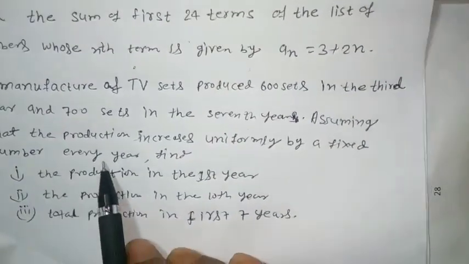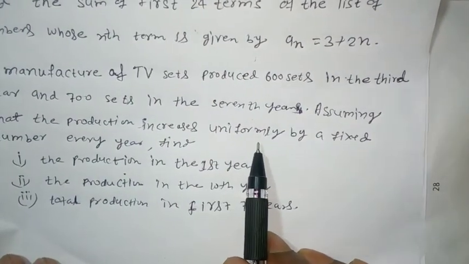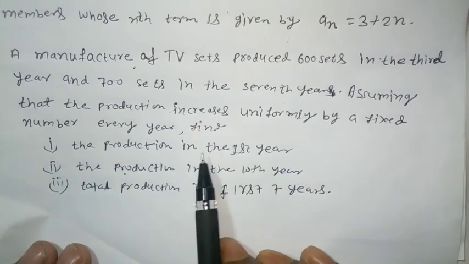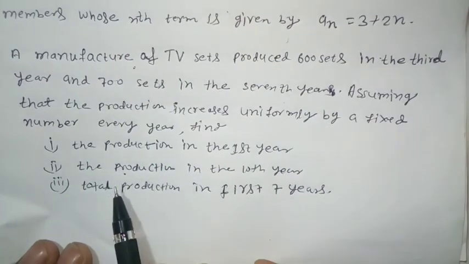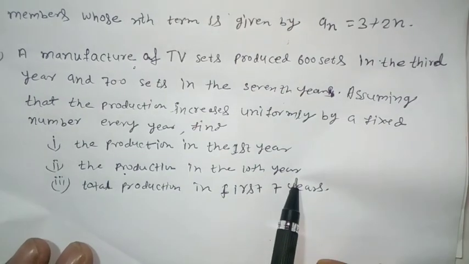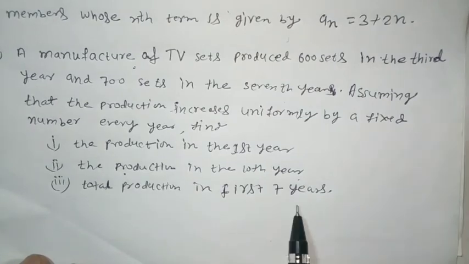Assuming that the production increased uniformly by a fixed number every year, find the production in the first year, the production in the 10th year, and the total production in the first 7 years.